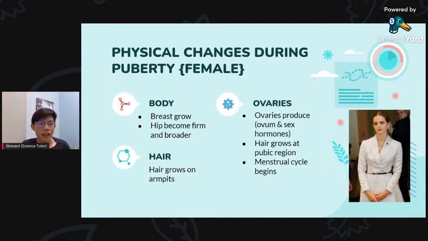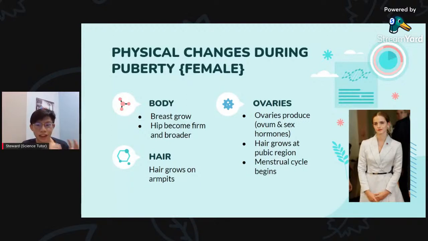Next we've got the physical changes during puberty for females. For the body, their breasts will grow and the hips will become firmer and broader. They also get hair growing on their armpits. Their ovaries begin producing, along with sex hormones, and hair grows on the pubic region, on the reproductive organ. And the menstrual cycle begins.